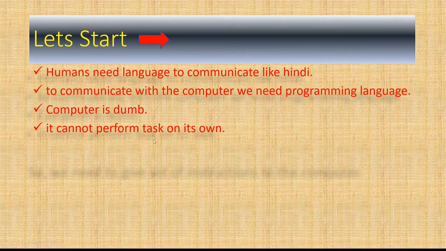Actually, one important fact about the computer is that the computer doesn't know anything. Computer is dumb and hence it cannot perform any task on its own. So we came to know that the computer is not trained to do all the tasks on its own. In fact, it cannot do any kind of task on its own. So the question arises: why do we need to communicate with the computer, and hence why do we need programming languages? You can ask this question.